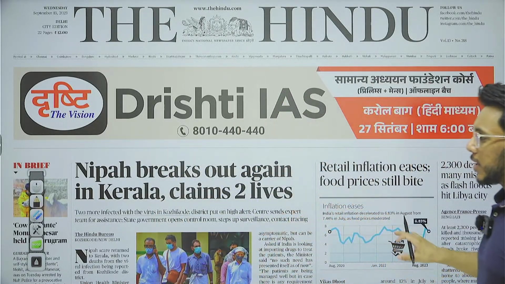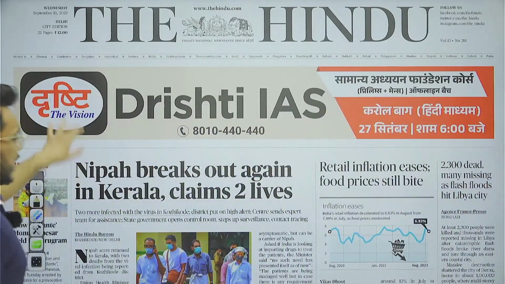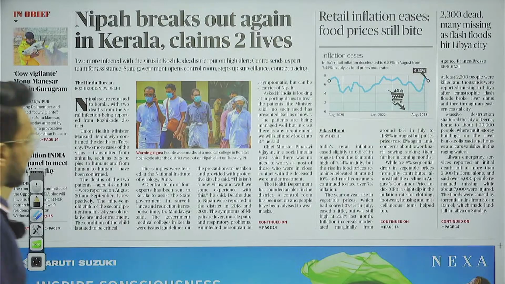Now, first of all, let's take an overview of the entire newspaper so that we can understand which articles are important in today's newspaper. And here we have the Delhi edition of The Hindu newspaper. So the first article here, we see Nipah breaks out again in Kerala. So guys, in the past also we have seen that the Nipah virus havoc has been there in Kerala. When we talk about the Nipah virus, basically two cases of the virus transmitted from bats, pigs, etc. have been seen here.